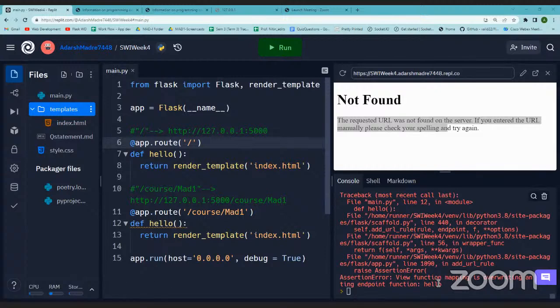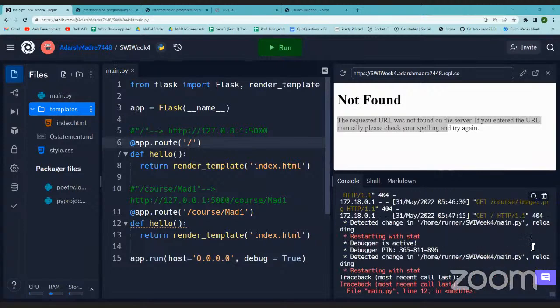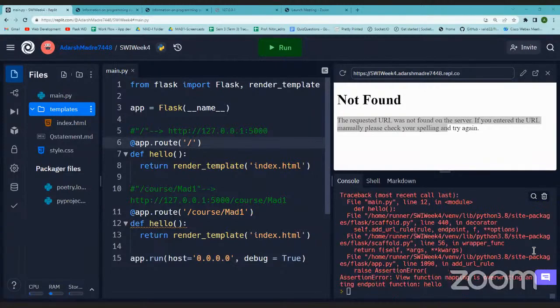If you see, it is showing an error. It is saying assertion error: view function mapping is overwriting the endpoint function hello.